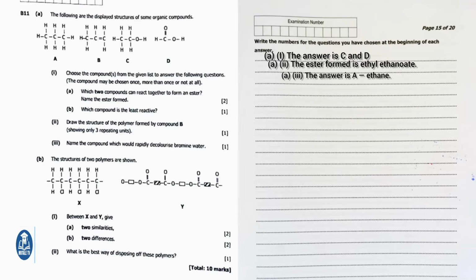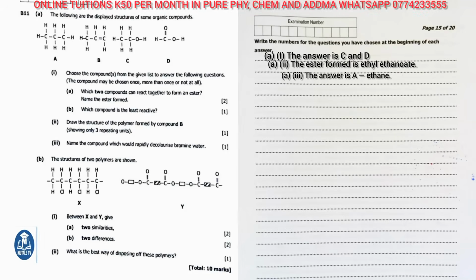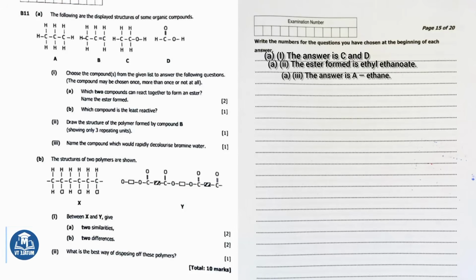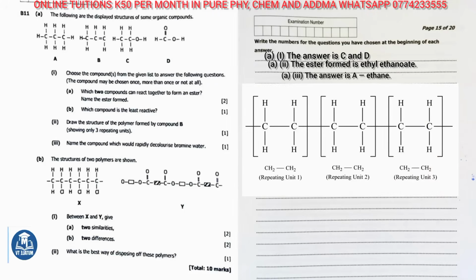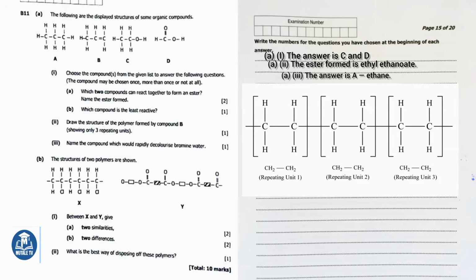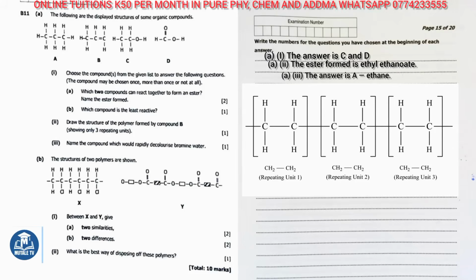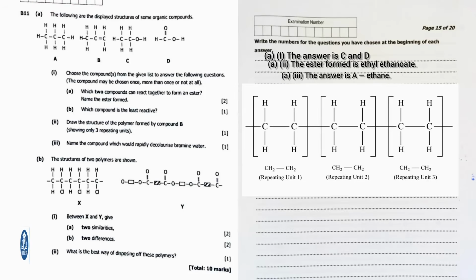Part B. Part 1 says, draw the structure of the polymer formed by compound B, showing only 3 repeating units. Compound B is ethene. The polymer formed is polyethene. Let me teach you how to draw it very clearly. Draw a long chain of 6 carbon atoms in a row connected by single bonds. Each carbon has 2 hydrogen atoms attached, one pointing up and one pointing down. Group the carbons in pairs to represent the 3 repeating units.